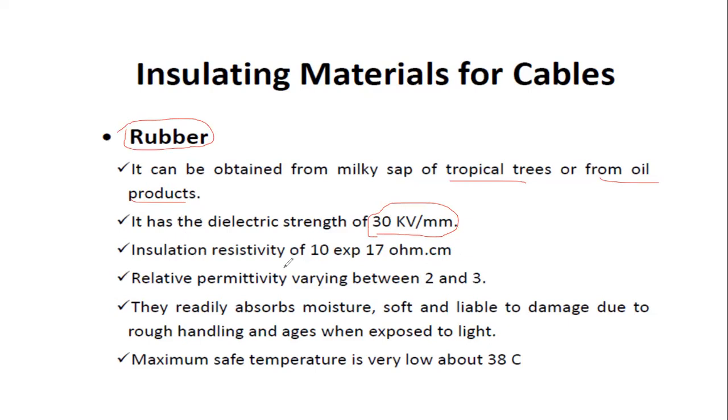The insulation resistivity is 10 power 17 ohm per centimeter, that is the specific resistance for rubber. Next, the relative permittivity of rubber varies between 2 to 3. This type of rubber readily absorbs moisture, and is soft and liable to damage due to rough handling and edges when exposed to light.